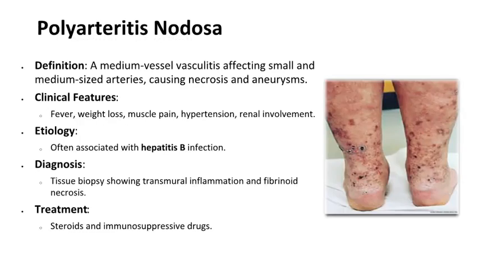Polyarteritis nodosa is a small and medium vessel vasculitis that can affect various organs, causing symptoms like muscle pain, hypertension, and fever. It is sometimes associated with hepatitis B infection. Diagnosis requires tissue biopsy, which shows transmural inflammation and fibrinoid necrosis. The treatment involves steroids and immunosuppressive therapy.